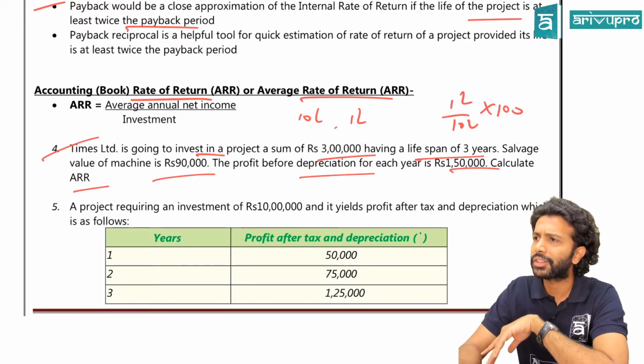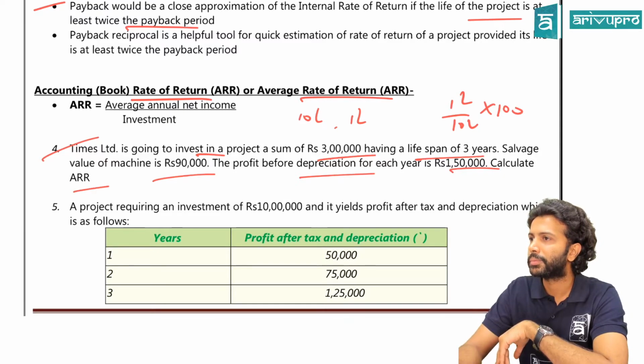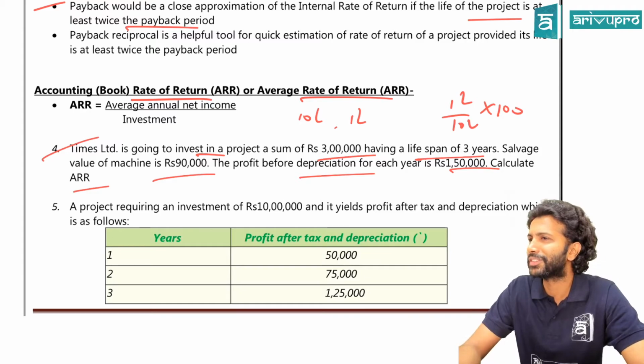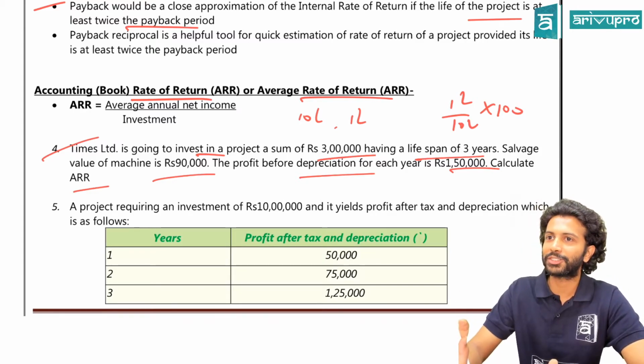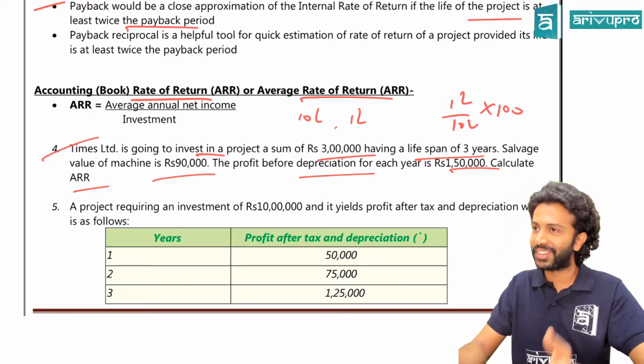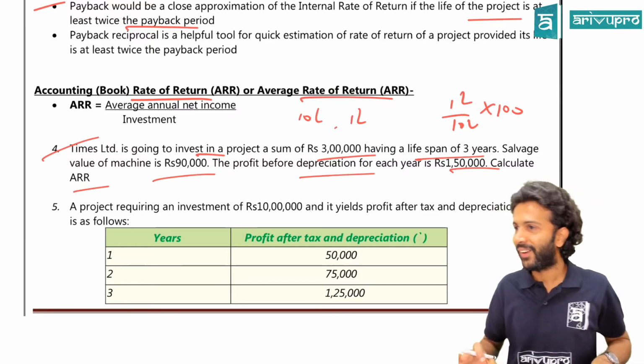But here, have they given the tax rate? Should you do that step? No. What do you have to do then? Just add back depreciation. Assume the tax rate to be 0. Correct? No. Don't say "I know tax, I will take 30%." We don't know. In tax, there are also various Section 10 exemptions. So we don't know.